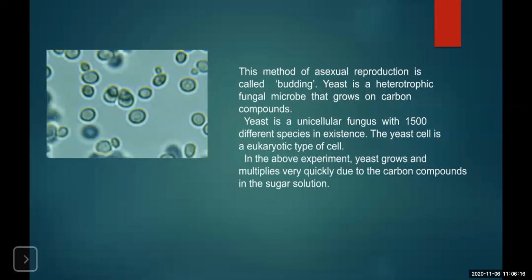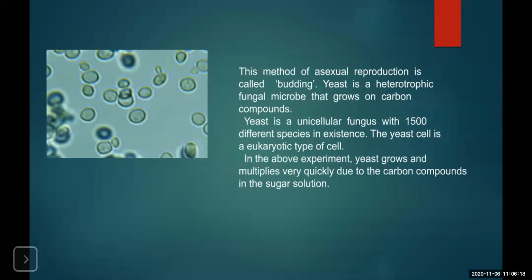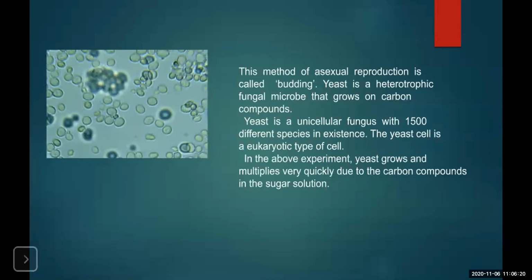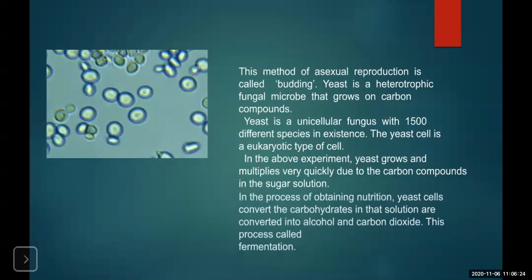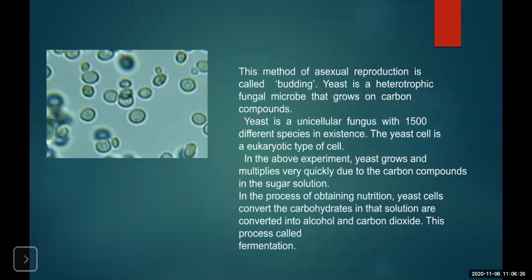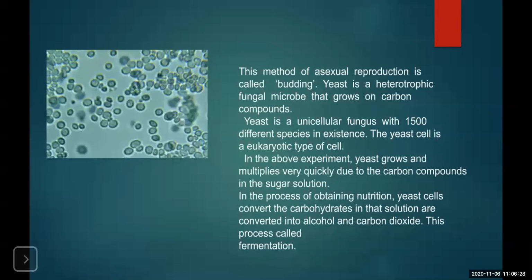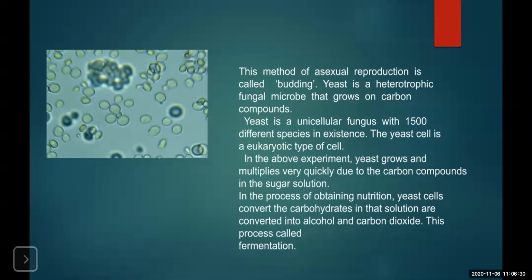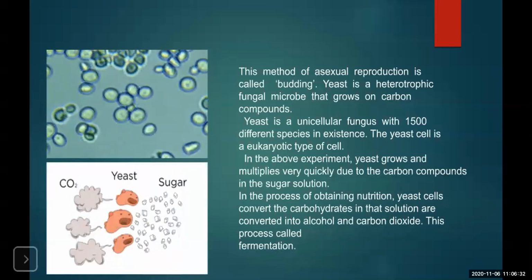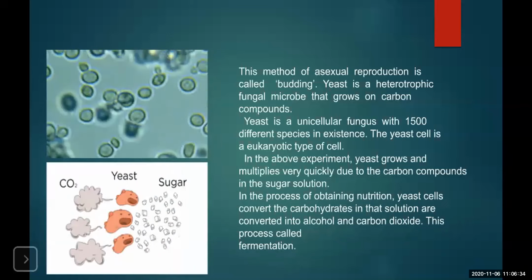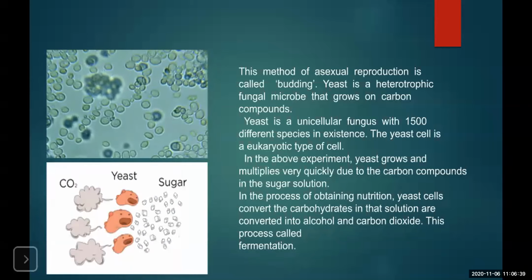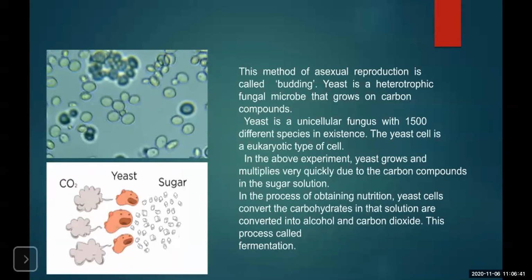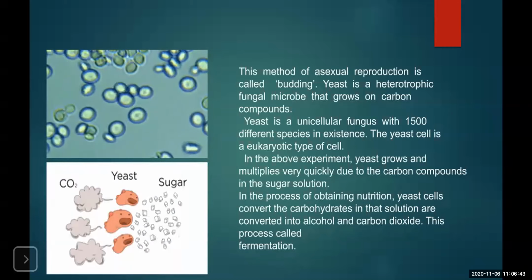In the above experiment, yeast grows and multiplies very quickly due to the carbon compound in the sugar solution. In this process of obtaining nutrition, yeast cells convert the carbohydrates in the solution into alcohol and carbon dioxide. This is known as fermentation.